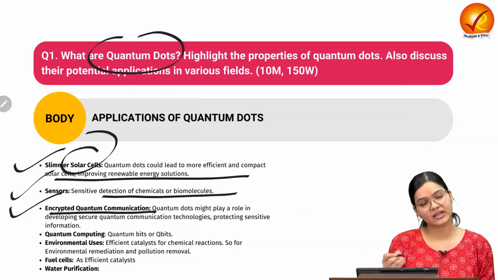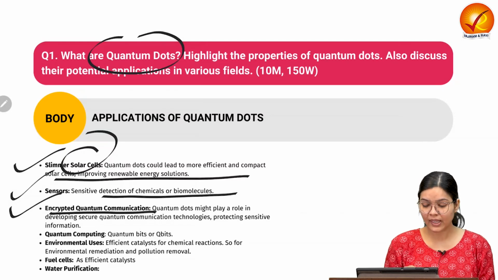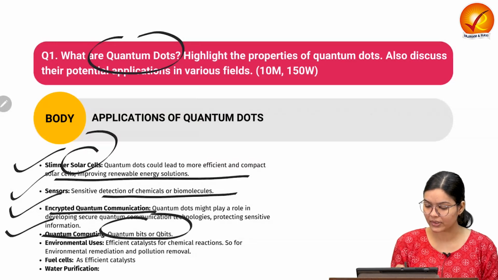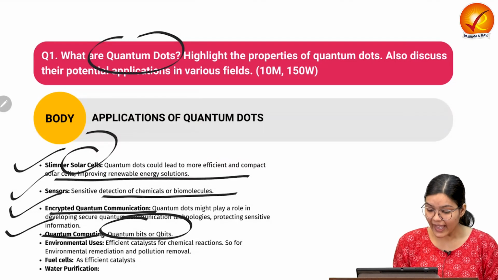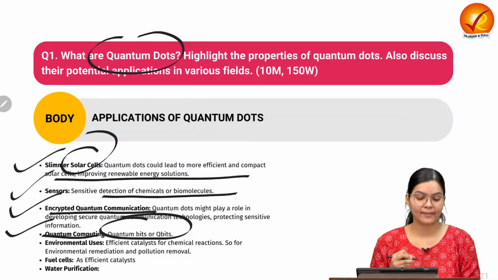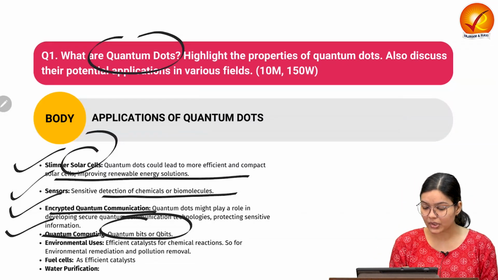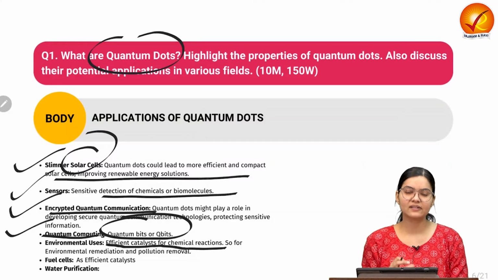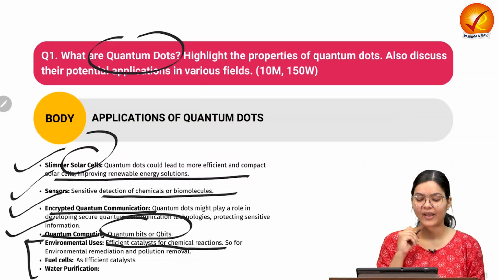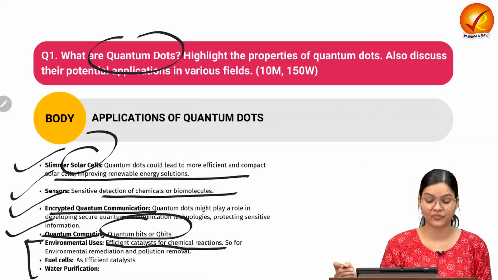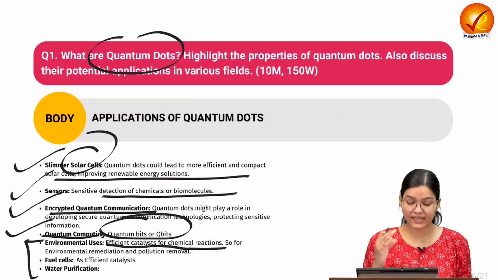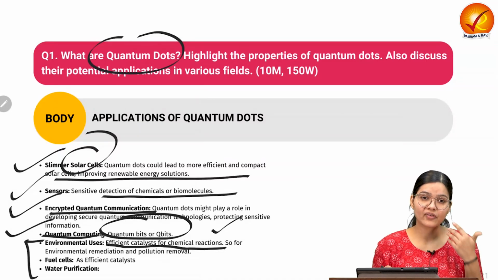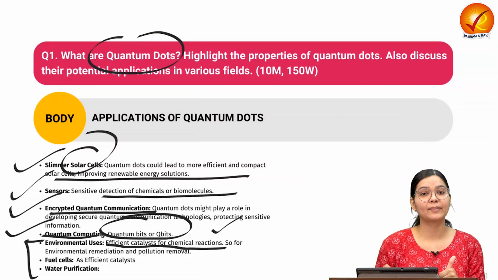So as we have seen, it can be used for encrypted quantum computing also, and quantum communication also. So in terms of quantum qubits, it can be used, and most importantly, it can be used for environmental applications also. It can be used efficiently for chemical reactions. We have to understand how it can be used for environmental uses, fuel cells and water purification. Quantum dots are very important. If we talk about chemical reactions, it can efficiently work as a catalyst for those reactions.